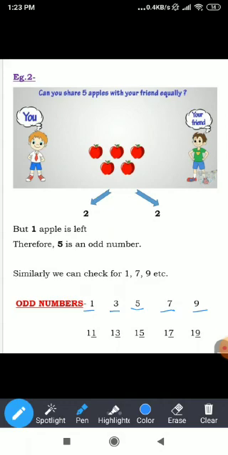Here you can see I have 11. Now this number 11 is ending with 1, and all of us know that 1 is an odd number. So we will consider 11 as an odd number. Now let's see 13. Here 13 is also ending with 3, and all of us know that 3 is an odd number. So we are going to consider 13 also as an odd number. Similarly, you can check for 15, 17 and 19.